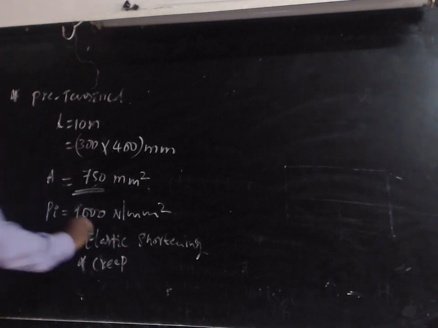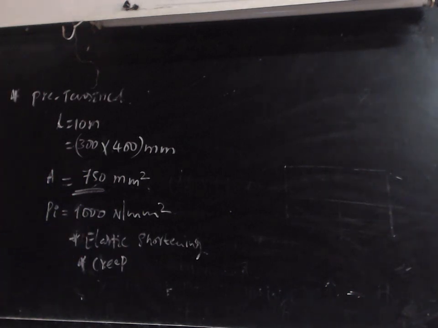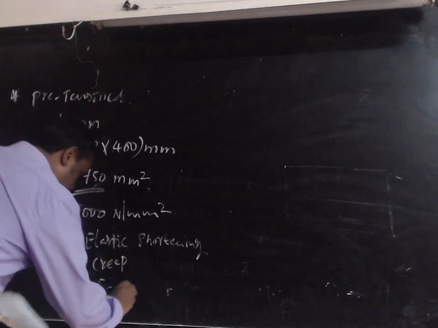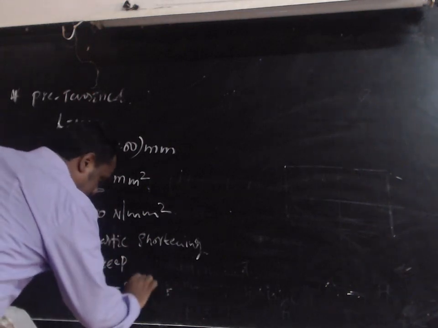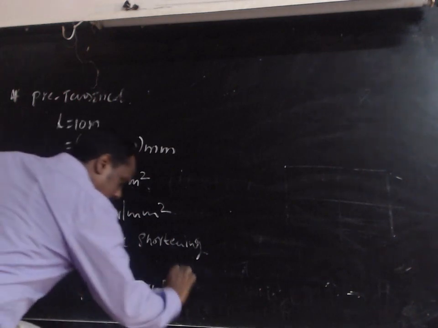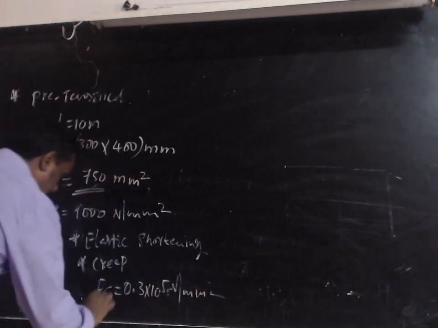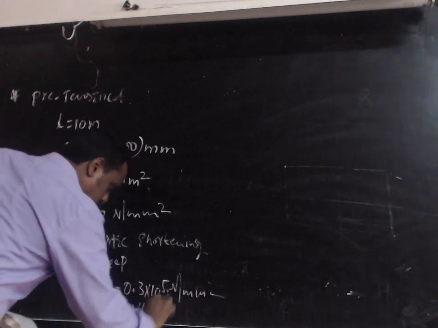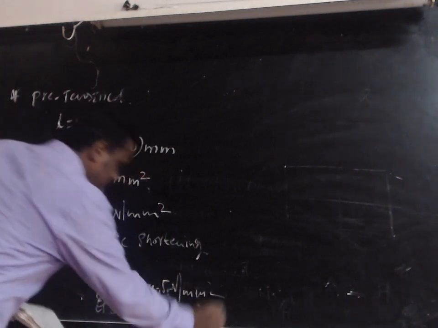So the first one is elastic shortening and the second one is creep. Okay, so that is creep of the concrete after 2 years. And they are given some values: Ec is equal to 0.3 into 10 raised to 5 Newton per millimeter square, and Es is 2 into 10 raised to 5 Newton per millimeter square.